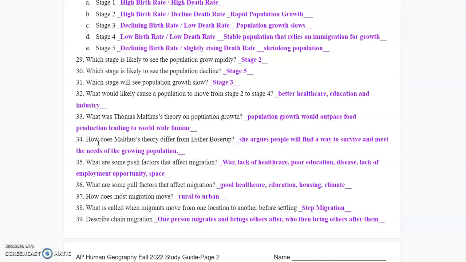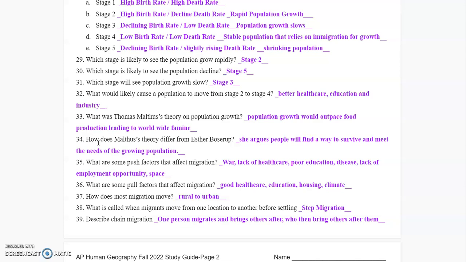35, what are some push factors that affect migration? War, healthcare, poor education, disease, all things that are going to make you want to leave an area. Pull factors are the opposites. What are things that are going to make you want to go there? Good healthcare, good education, good housing, good climate, that kind of stuff.